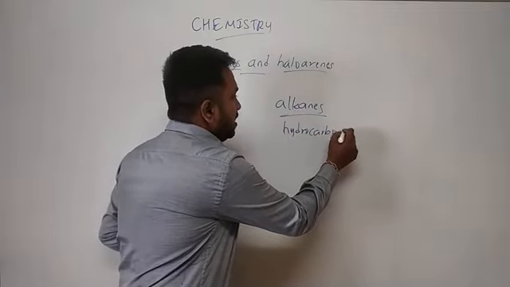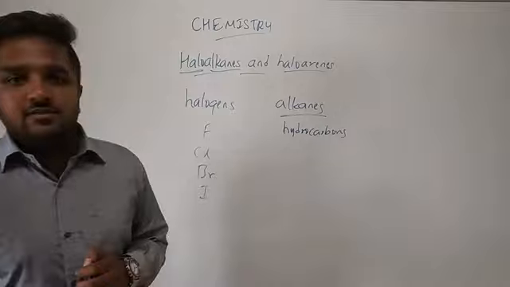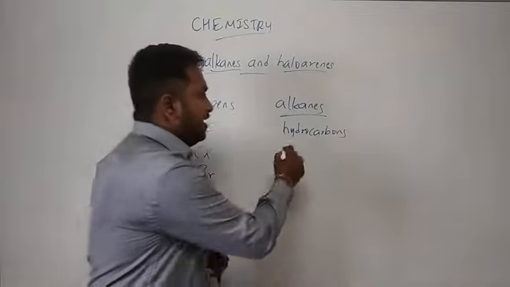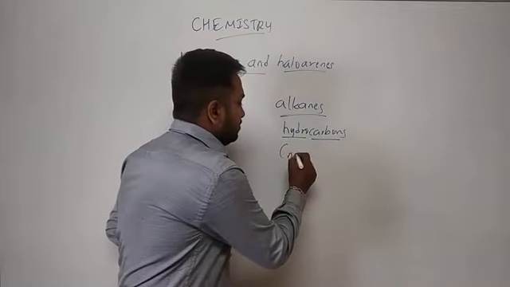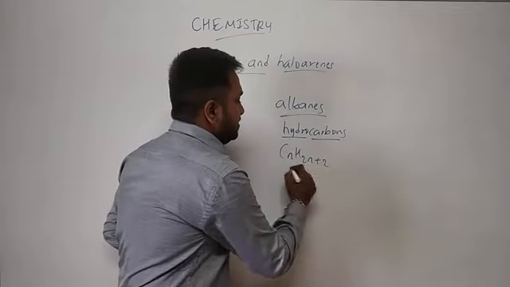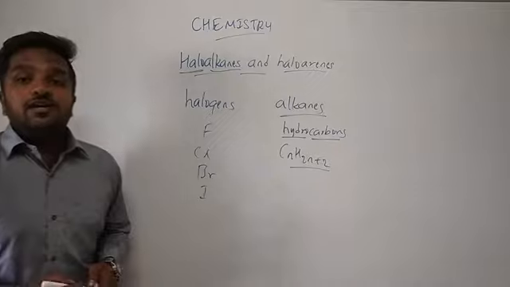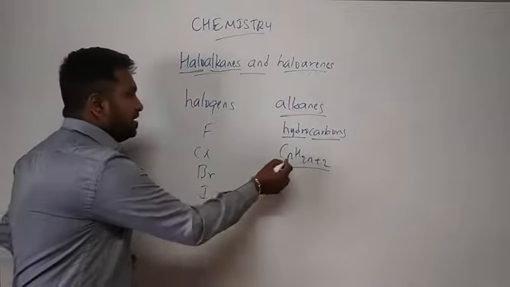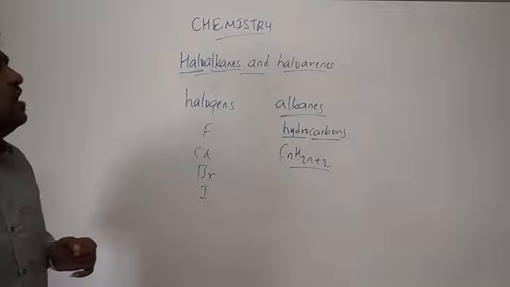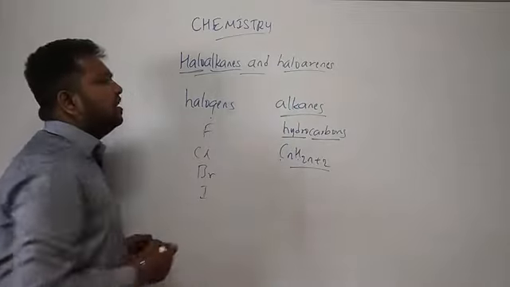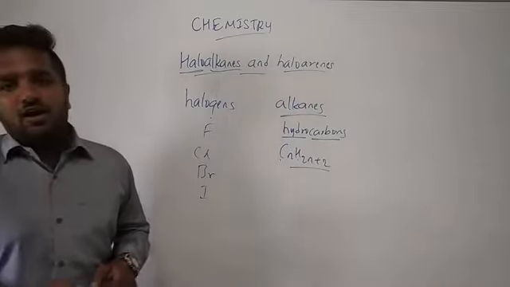Hydrocarbons are those substances which have hydrogen and carbon in it. Clear? So their general formula is CnH2n+2 for alkane. They contain carbon and hydrogen itself. Clear? So haloalkanes means the combination of halogens and alkane.